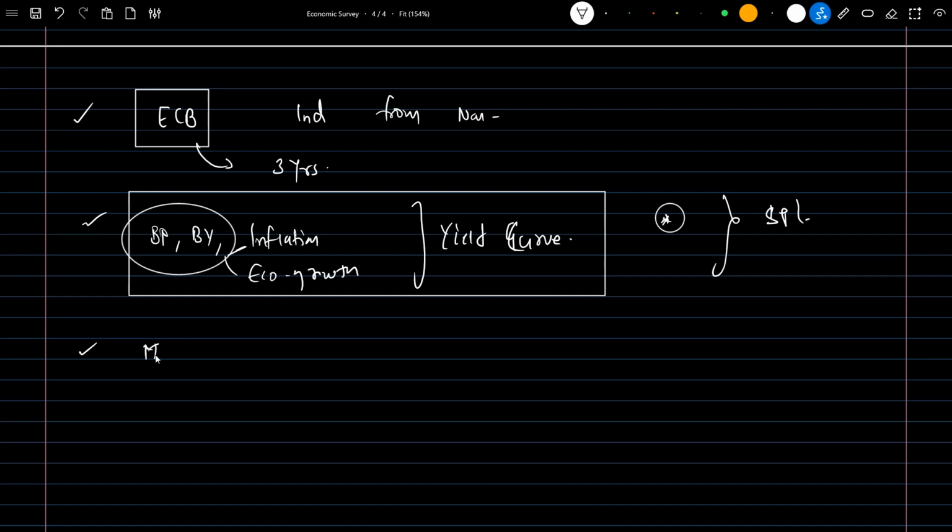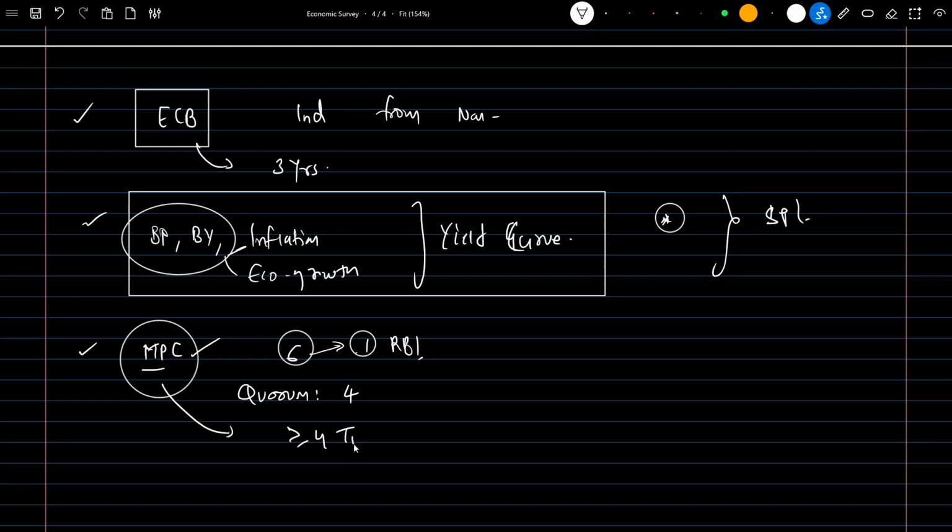Next is the Monetary Policy Committee. So what is this? It consists of 6 members, out of which one is the RBI governor. What is the quorum of this MPC? It is 4. Another thing to remember with respect to the Monetary Policy Committee is that they must meet at least 4 times in a year. Remembering these 3 would be sufficient.